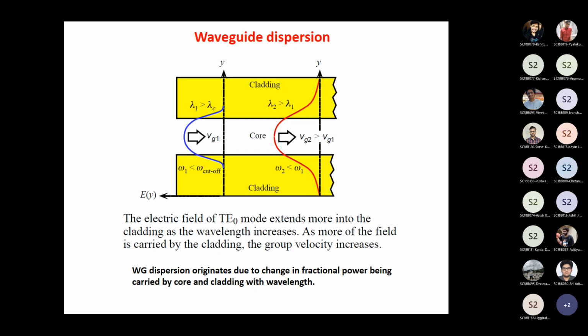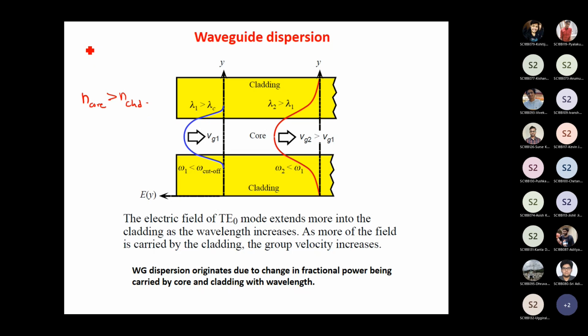Now you know that the core refractive index and the cladding refractive index are slightly different. The core has a larger refractive index. So if I launch the signal inside the waveguide, which signal would be traveling faster? It's pretty obvious that since the core refractive index is larger, the signals inside the core would be traveling slightly slower compared to the cladding, because n core is larger than n clad.